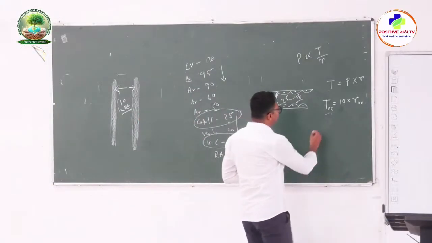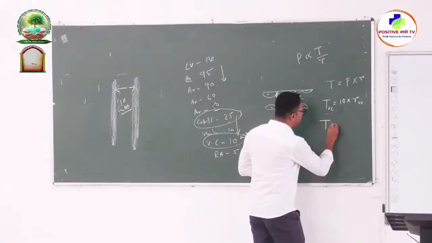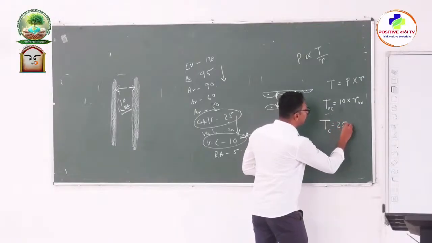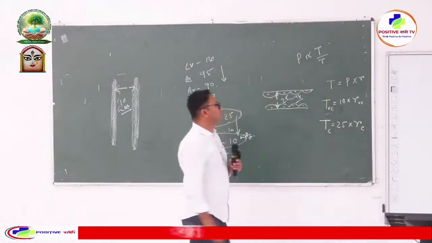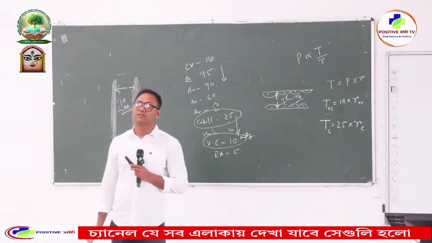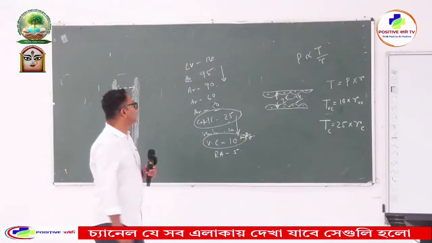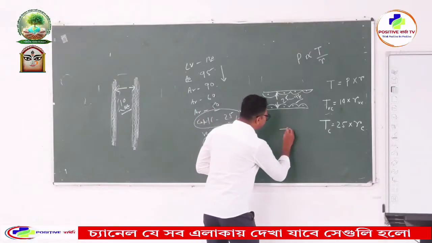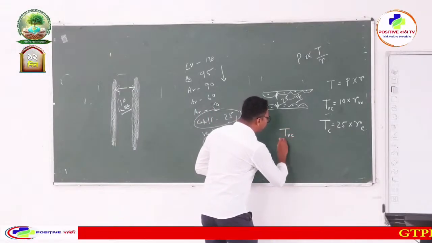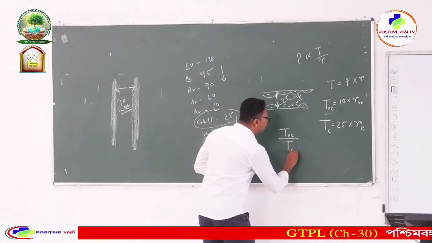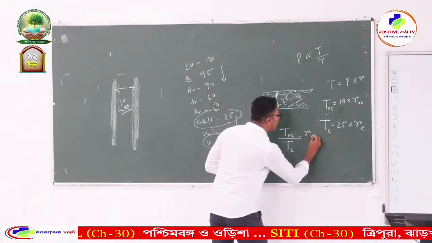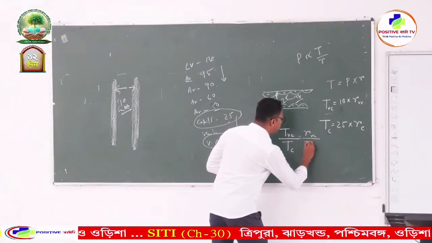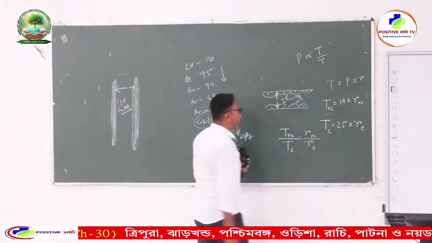And for the capillary, wall tension is equal to 25 into R capillary. Clear? So tension of vena cava over tension of capillary is equal to R vena cava over R capillary.